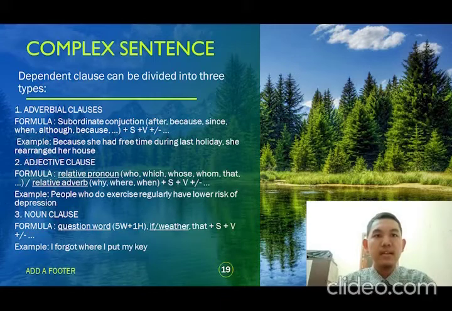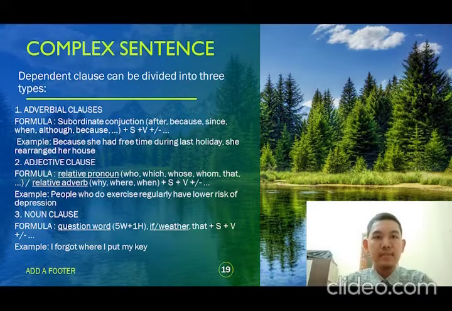And the second is the adjective clause, and the formula is relative pronoun (which, who, whom, whose, that) or relative adverb (why, when, where) plus subject plus verb. And the example is: people who do exercise regularly have lower risk of depression.